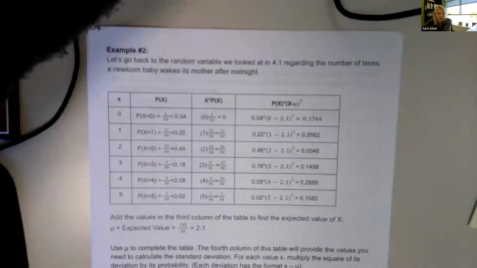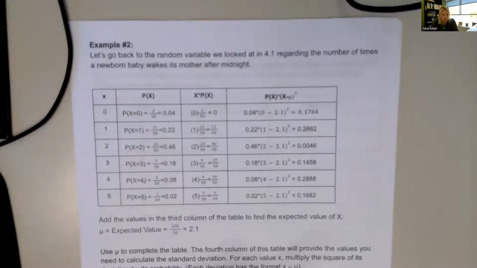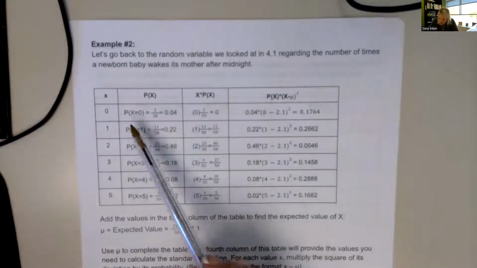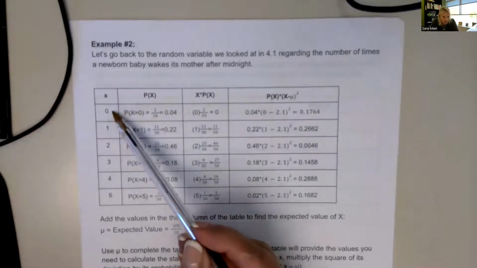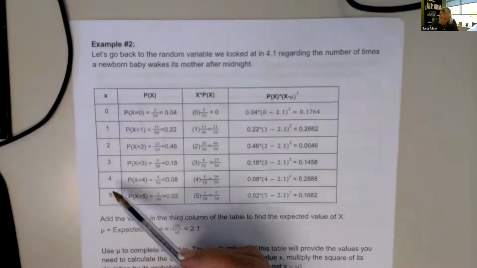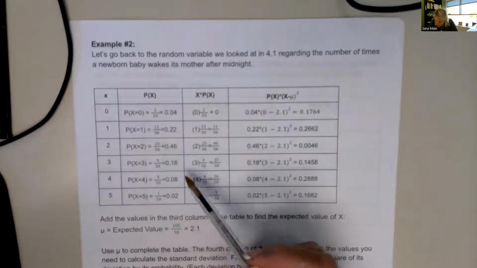Another one. So let's go back to the random variable we looked at in 4.1 regarding the number of times a newborn baby wakes its mother after midnight. So here are the outcomes: 0 times per night to 5 times. And here were the probabilities that we figured out in decimal form.